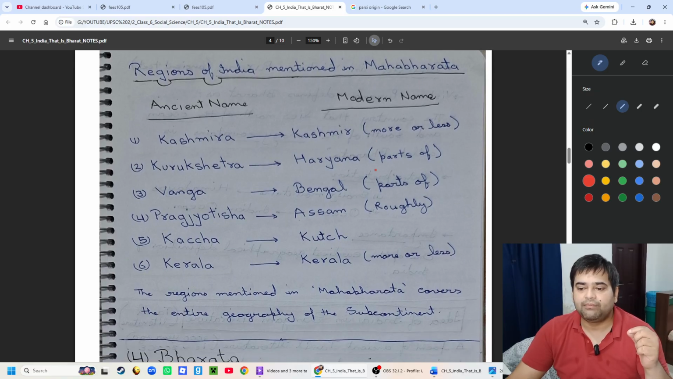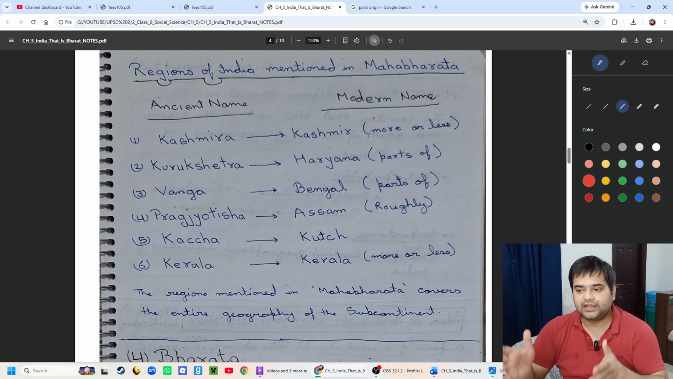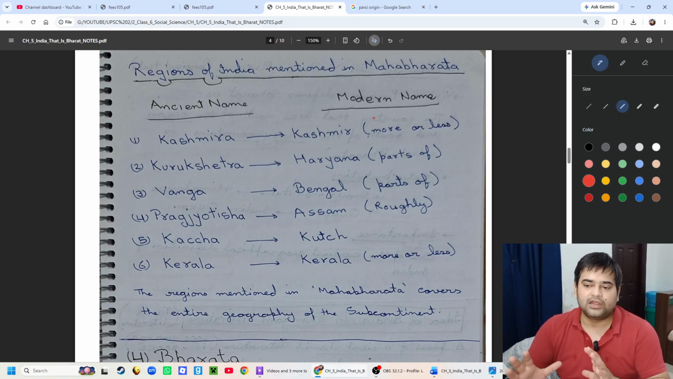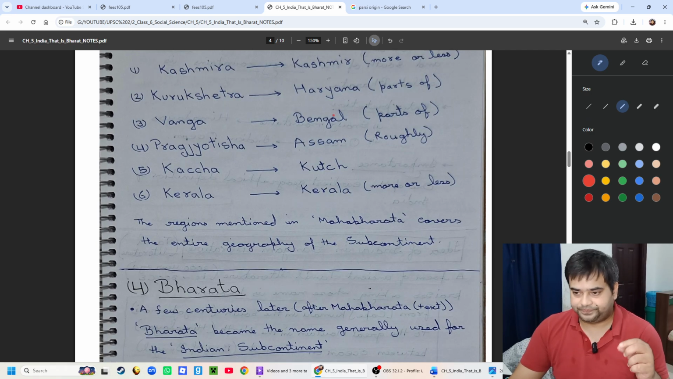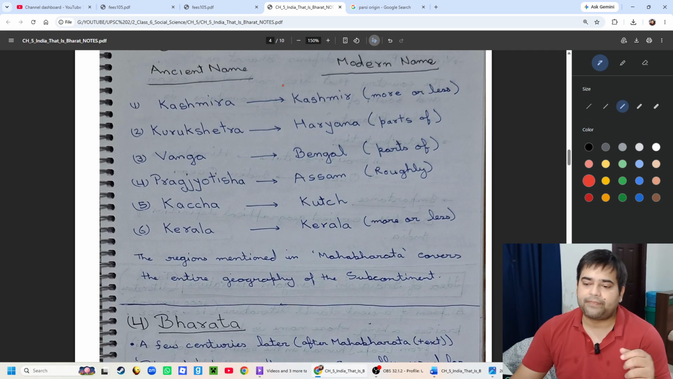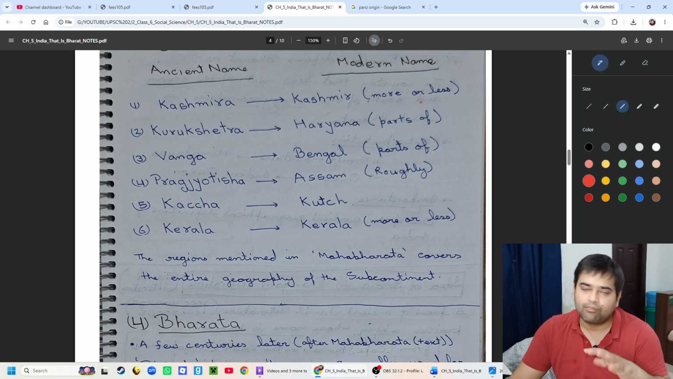Regions of India mentioned in the Mahabharata. I have made it in the form of a table, so it will be easy for you to revise before the exam, and in NCERT it is given as a paragraph. So Kashmira is the ancient name and Kashmir is the modern name. More or less it is the same region.